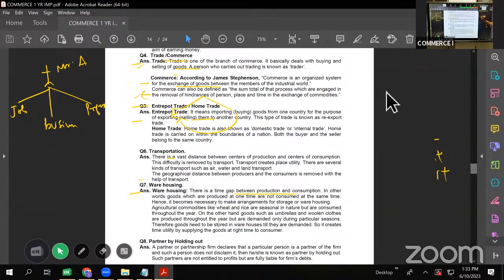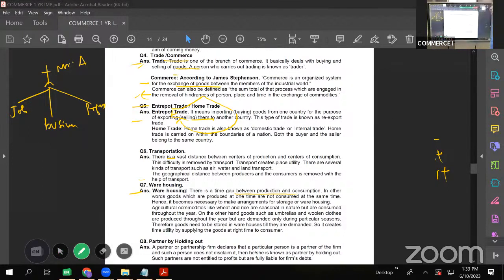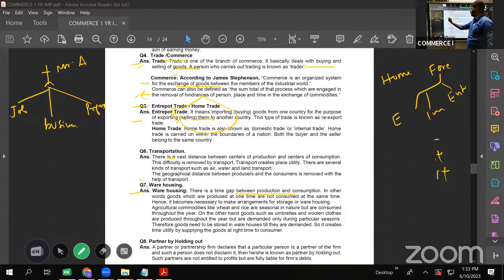Trade, I said, is buying and selling of goods in a marketplace. Trade is divided into home trade and foreign trade. Foreign trade is further divided into exports, imports, and entrepot trade. Right? So here, this is a very sure question. Entrepot trade. Now, what is export?